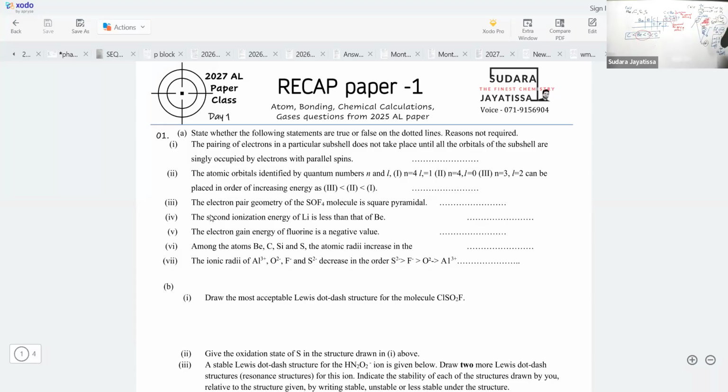There are several other points associated with this, but for this question, they are going to ask about this. The beryllium sulfur comparison, we can't say exactly. But anyway, they have given this statement as false. This is not the correct order. Then what is the correct order? The correct order should be carbon, sulfur, beryllium, and silicon.